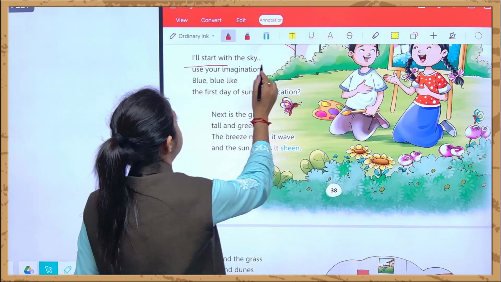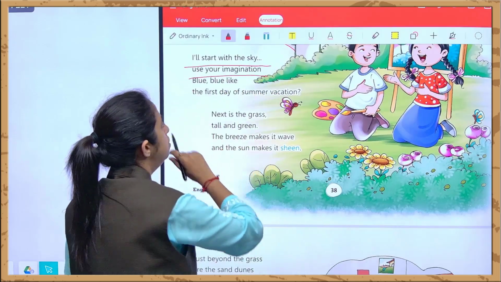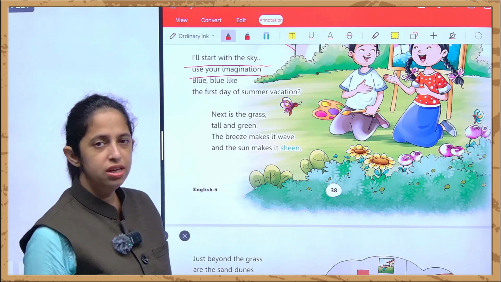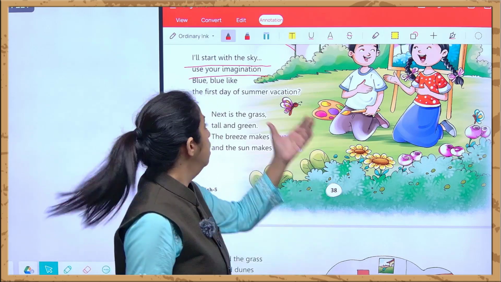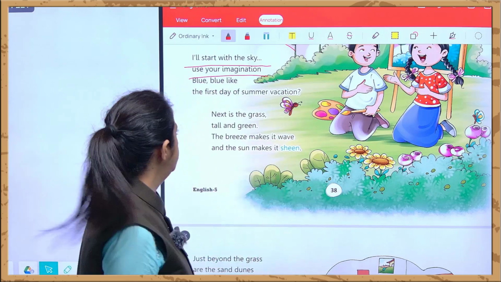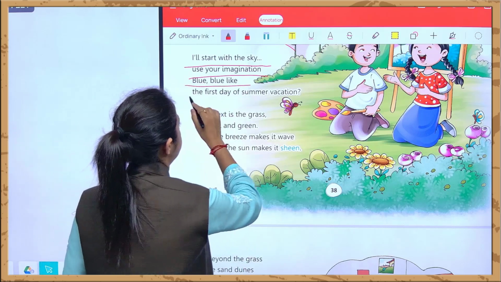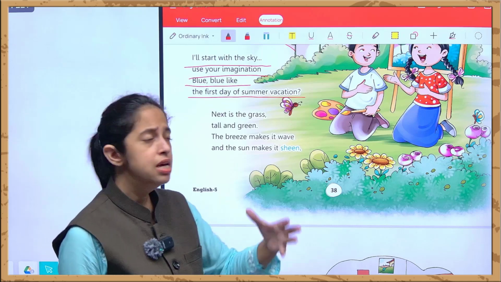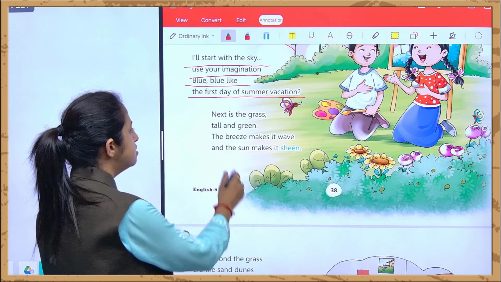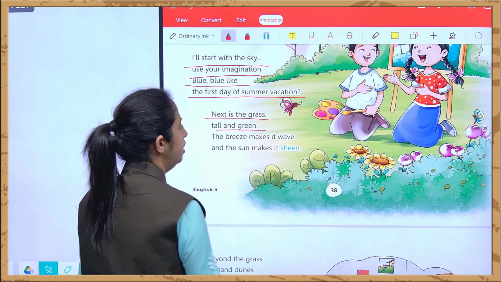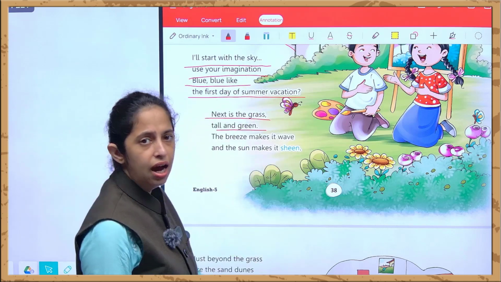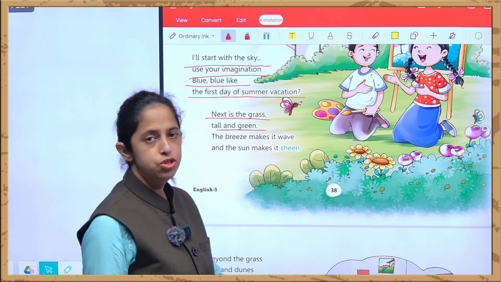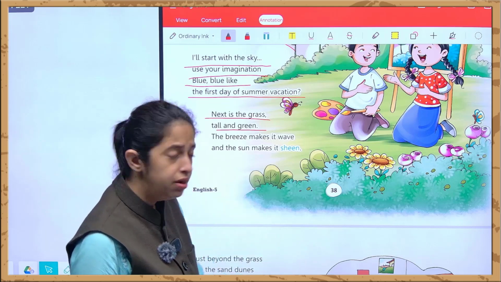I'll start with the sky. Use your imagination and blue, like what he's saying. I'll start with the sky, actually with your imagination, which is blue, blue like the first day of summer vacation, and it will be the first day of our summer vacation. And next is the grass, which is tall and green. And after the sky, I'll target the grass, which is a little taller and which is green in color.